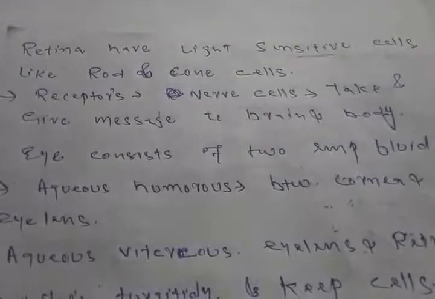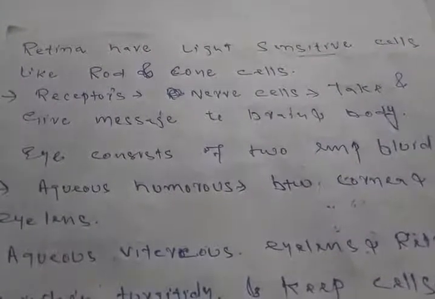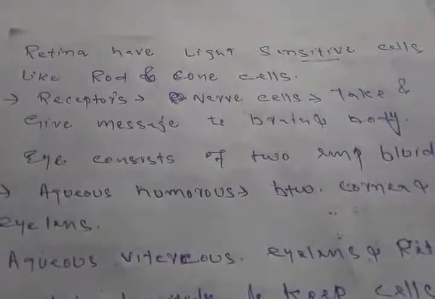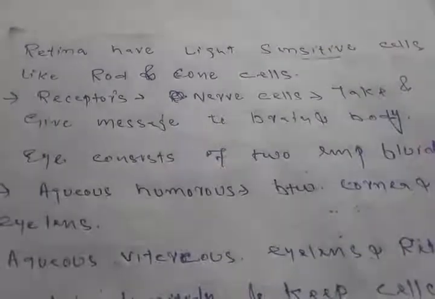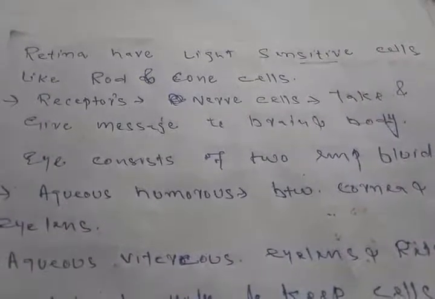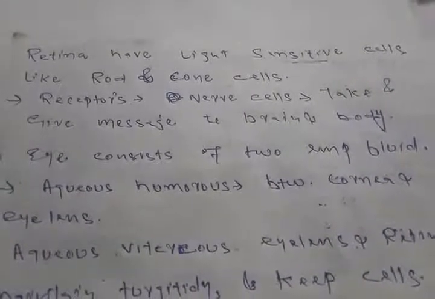There are also receptor nerve cells directly linked to our brain, which take messages from the parts of the body to the brain, and give reverse messages from the brain to the parts of our body. So these are the light sensitive cells.